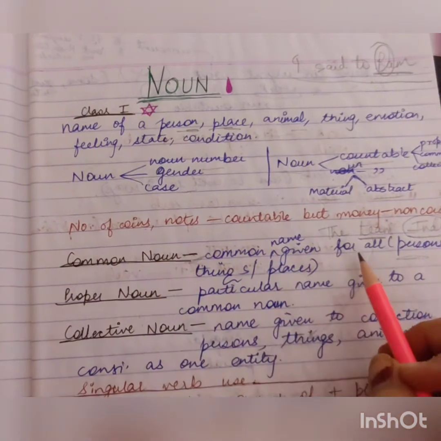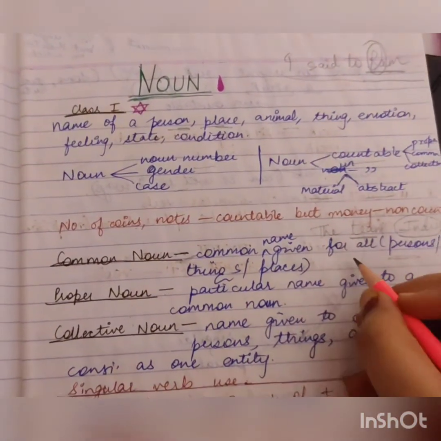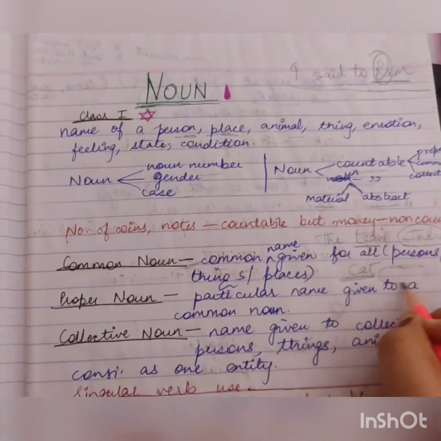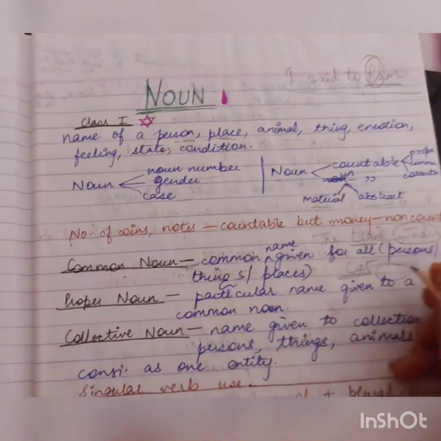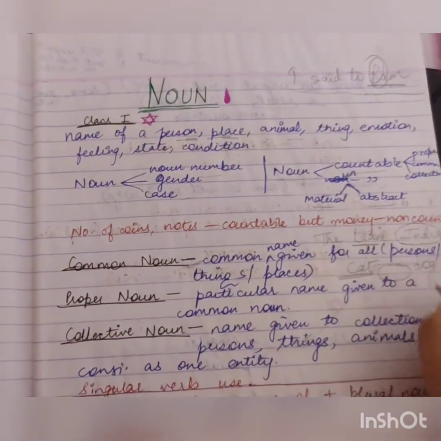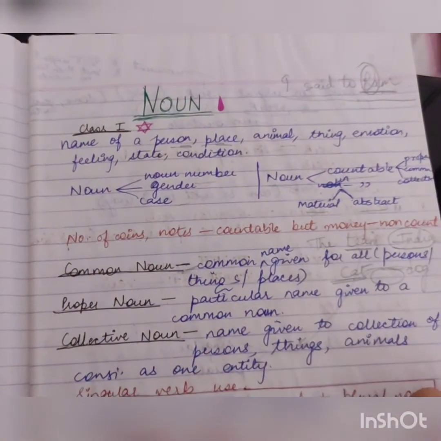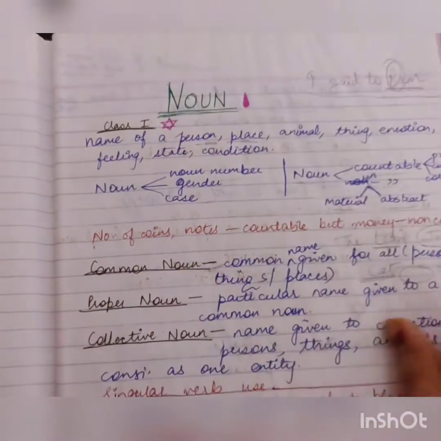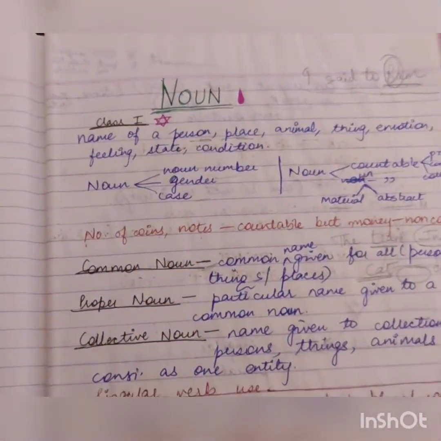Common noun is the common name which is given to people. Like if I say cat, this is the common name which is given to the whole group of cats which are found in this world. So that is a common noun. The dog is the name given to a particular species of animal, and this dog is for the whole dog population which is in the world. So that is a common noun, a particular name which is given to all things as a whole, right?